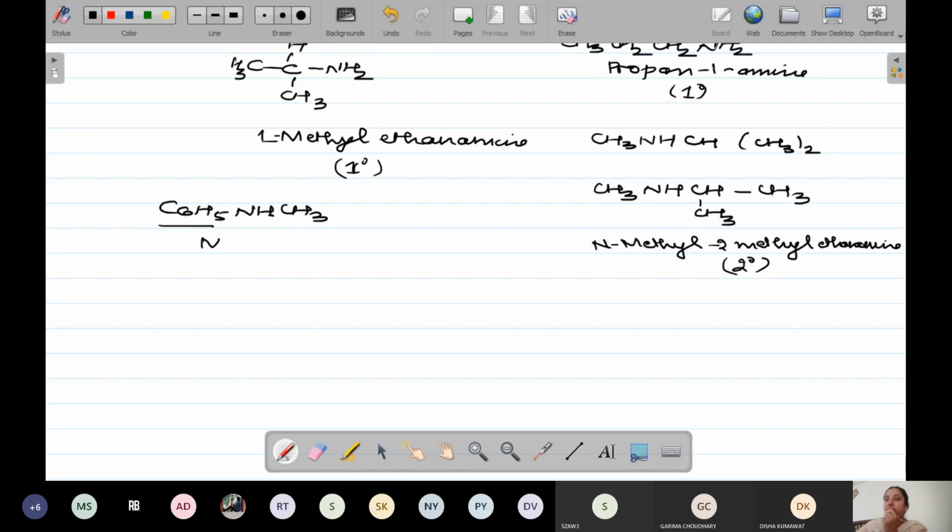IUPAC we are saying. N-methyl benzamine. And which degree will it be, beta? Your nitrogen is attached to 2 carbon atoms, so it will be 2 degree.